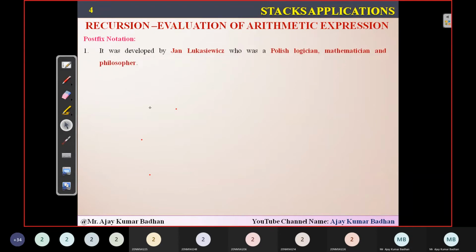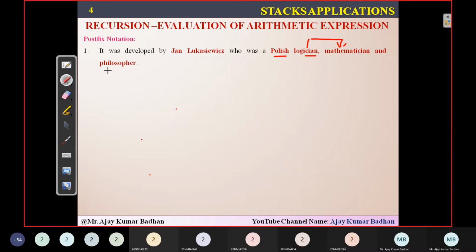So postfix notation, as I told you, well, I don't know how to pronounce this name. If you people are good at tongue twisters, you can. It was developed by Jan Lucas Zibs. You can pronounce it the way you want. He is the actual person. I guess he's from Portugal, where he was a Polish logician. Logician means the one who gives very logical answers. So definitely, whenever you're talking about logic, he is a very good mathematician.